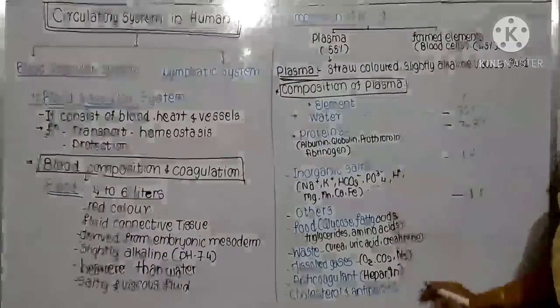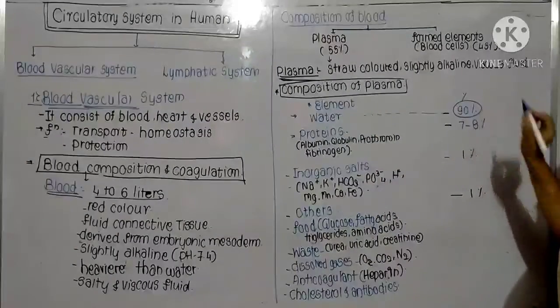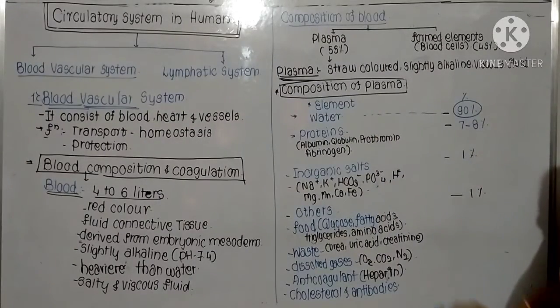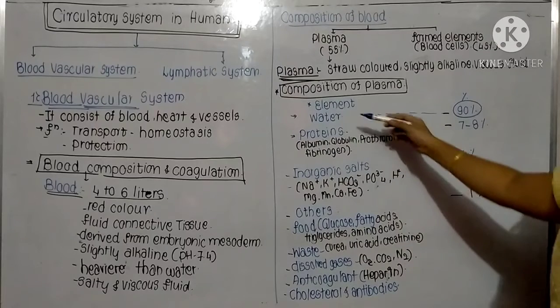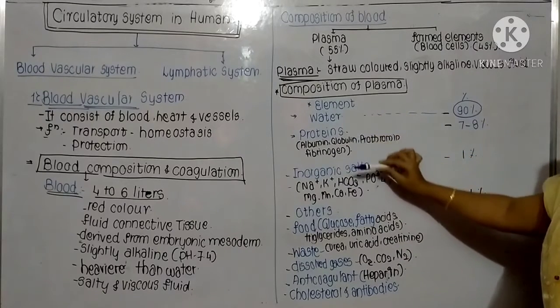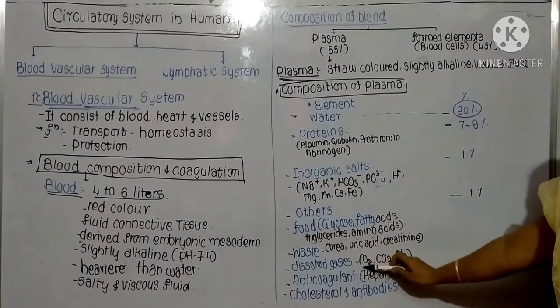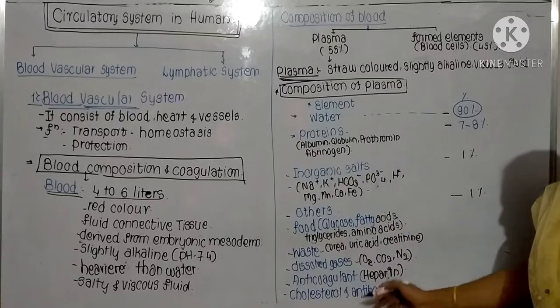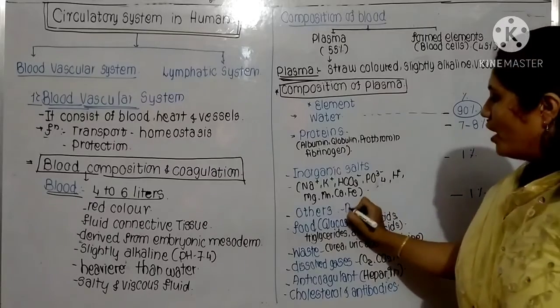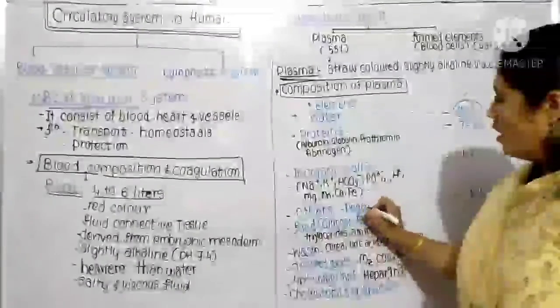In the composition of plasma, 90% is water. Okay, let's see what else remains. Water is present, protein is present, inorganic salt, and others such as food, waste products, dissolved gases, coagulants, as well as the presence of regulators also. What do regulators mean?